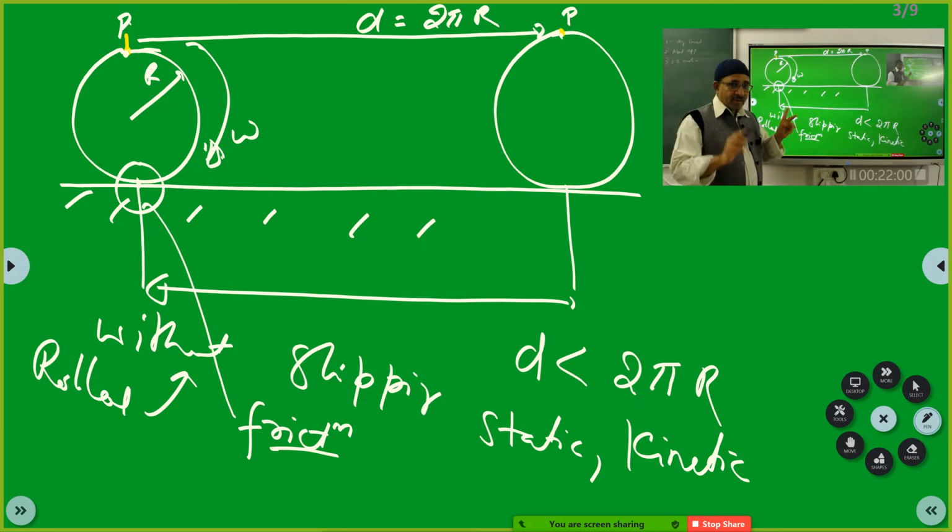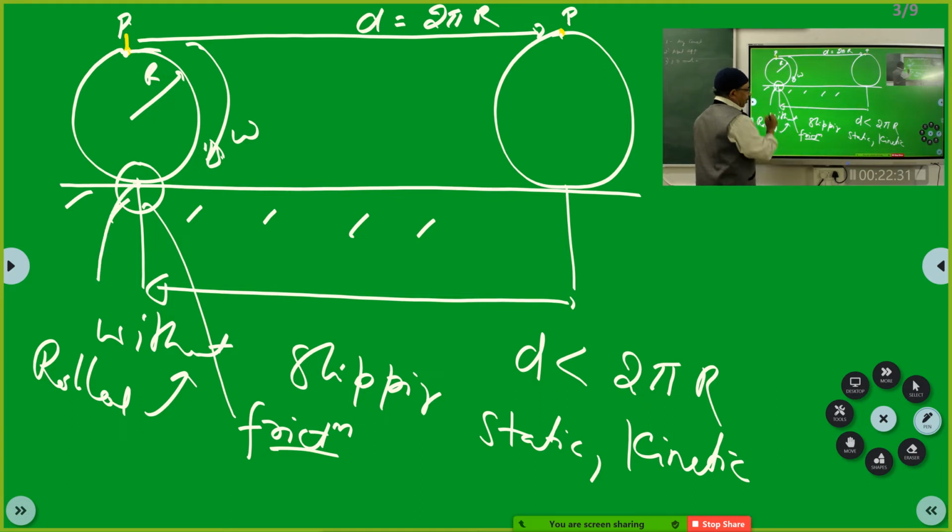Now you see the concept of static friction. What does it say? There is friction between the two surfaces, but there is no relative motion between the two surfaces. Did you get it? But as far as kinetic friction is concerned, there is friction between the two surfaces, but there is relative motion between the two surfaces. Got it?